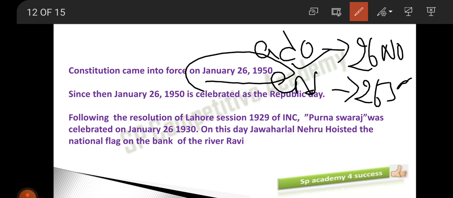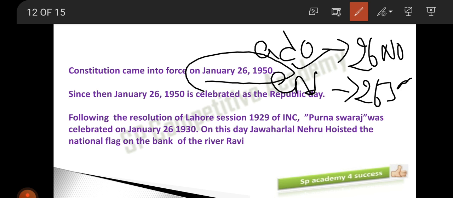Clear? Purna Swaraj was celebrated on 26th January 1930, 20 years before Republic Day. So on the same day we want to celebrate Republic Day also. That's the reason why they selected that particular day.